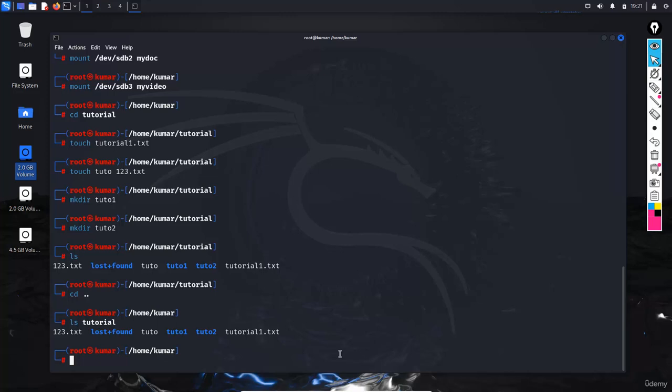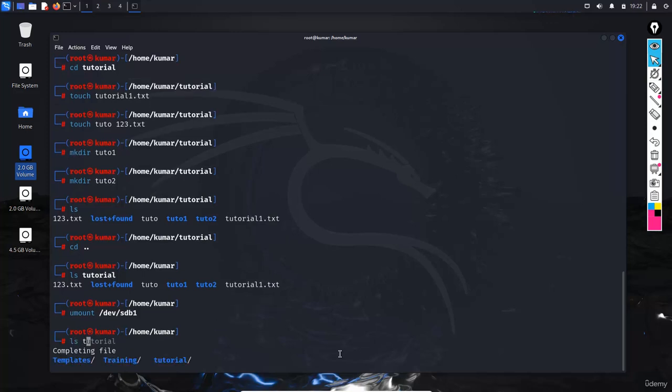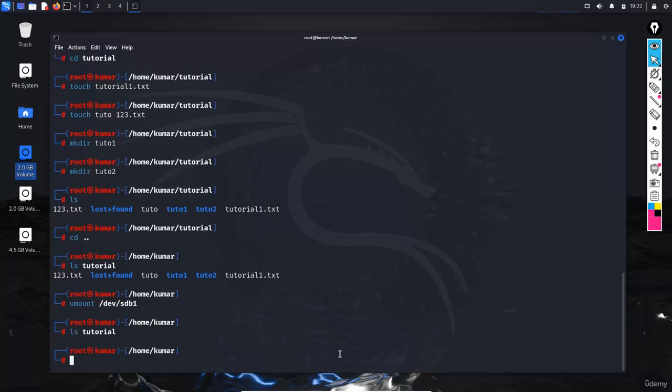Okay, now the data I am storing is in a partition, right? Now my data is stored inside the partition. If I unmount this partition, using the umount command, on /dev/SDB1, and now I run ls inside the tutorial, you can see nothing exists here.